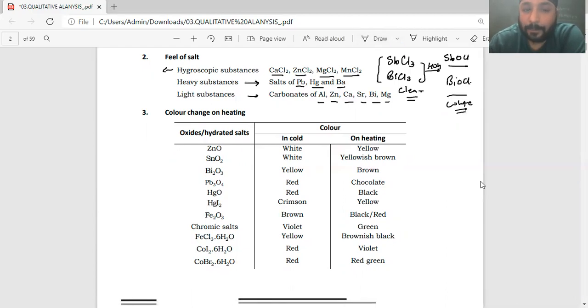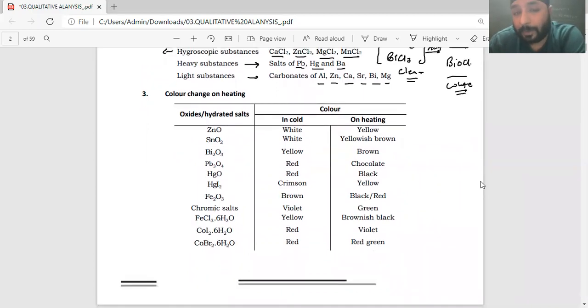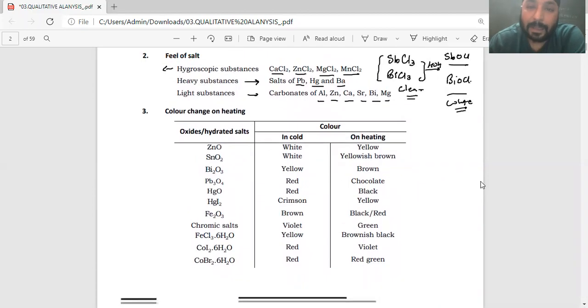So like this is the feel of salt. Okay, this is the normal thing which is written over there. We generally don't follow that thing in lab, but yeah, again for the examination perspective, these hygroscopic substances and these four salts, at least you should write it down. That's very important, right?